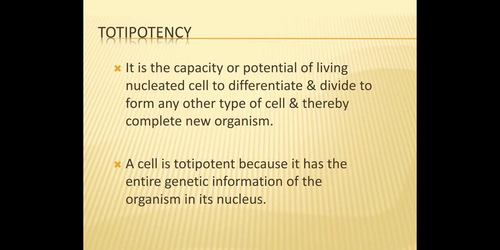That means a nucleated cell can divide and redivide to form any other type of cell or a complete new organism. A cell is totipotent because it has the entire genetic information of the organism in its nucleus.